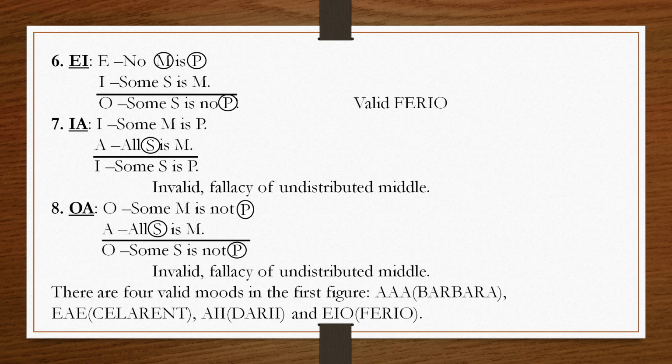So, this is not a valid syllogism. This is an invalid syllogism. So, here in the first figure we have 4 valid modes: Barbara, Celarent, Darii and Ferio.